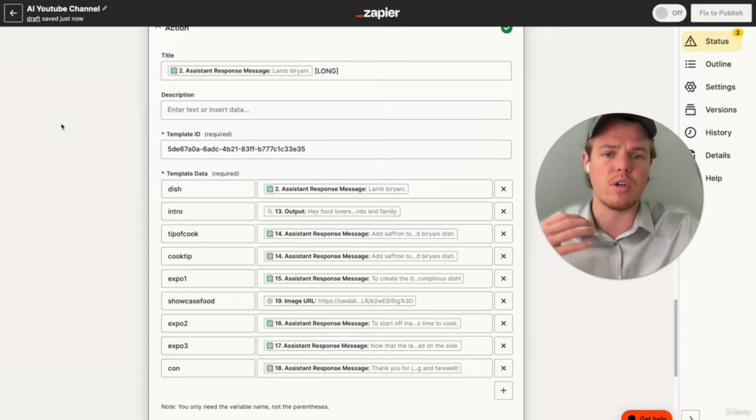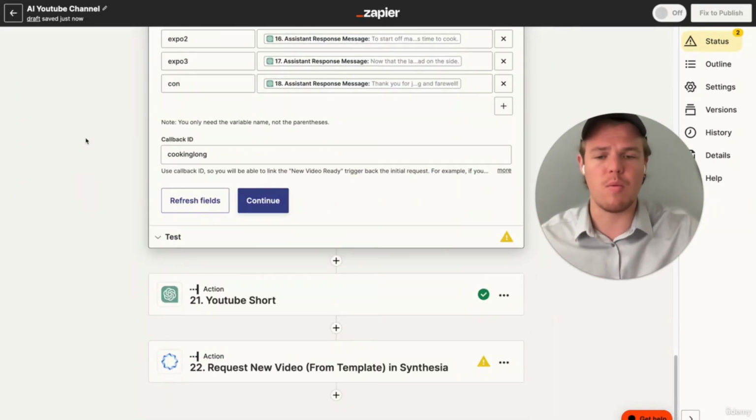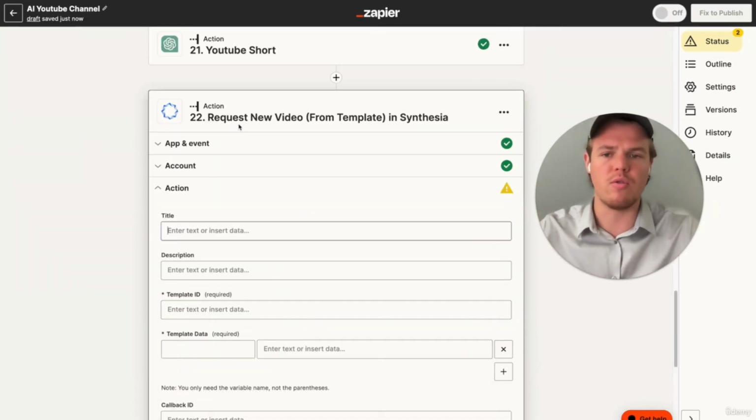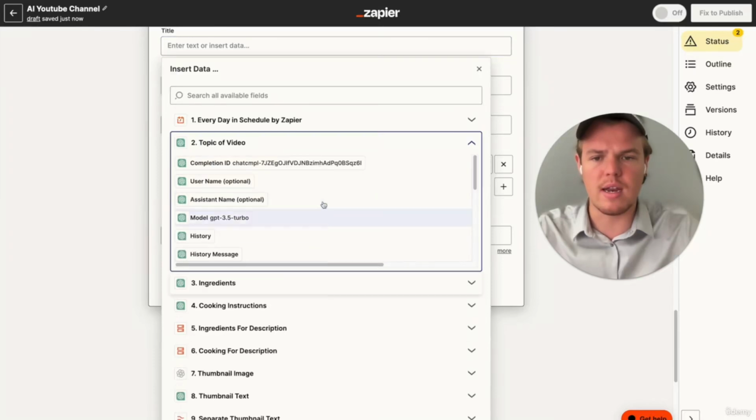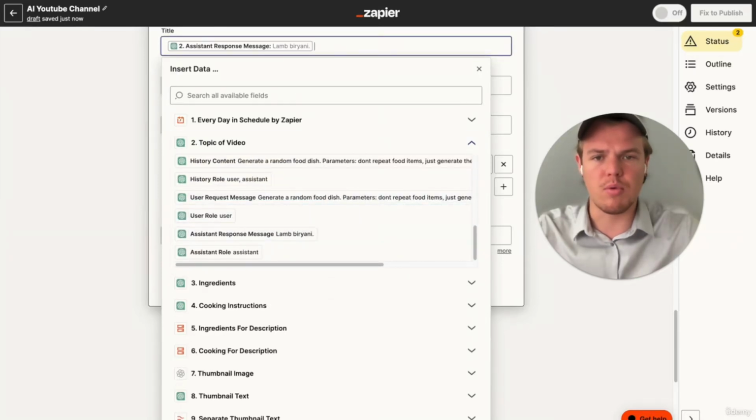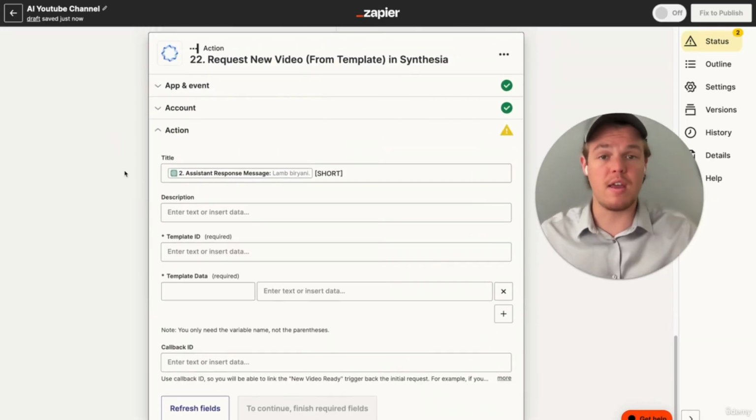So I understand when it's being generated that, okay, this is the long form, and then we're going to have the short form over here. So let's go ahead and do the same thing. Let's do the dish being created here, and then let's go ahead and put in square brackets short. All right, so I'm gonna do the same thing. I'm gonna grab the template ID on Cynthia, and I'm gonna grab the variables from Cynthia.